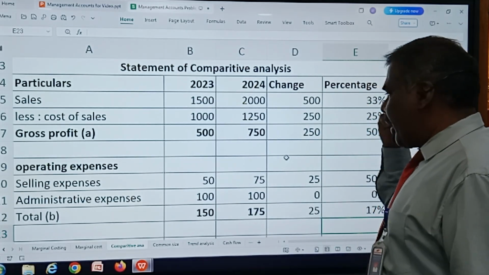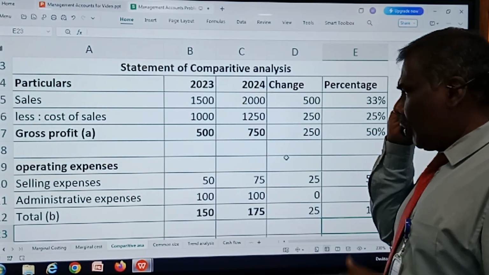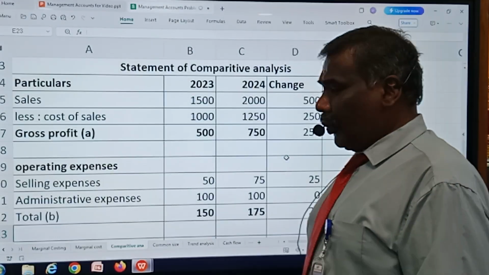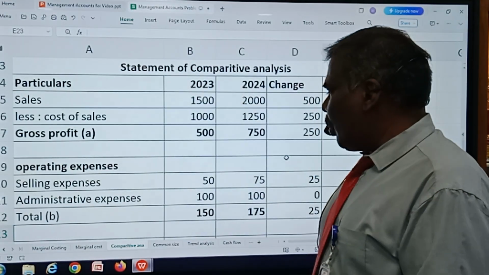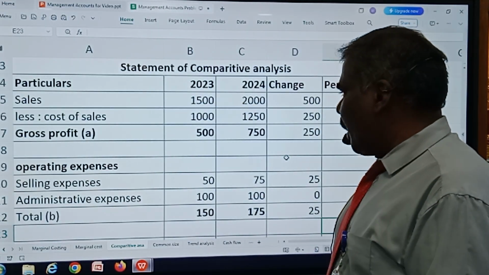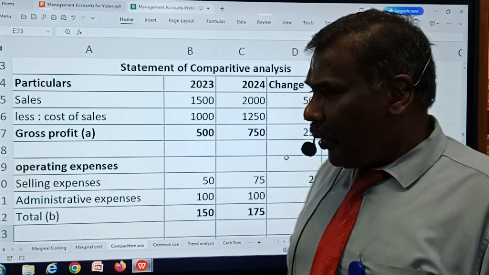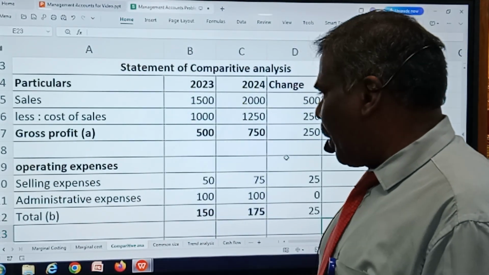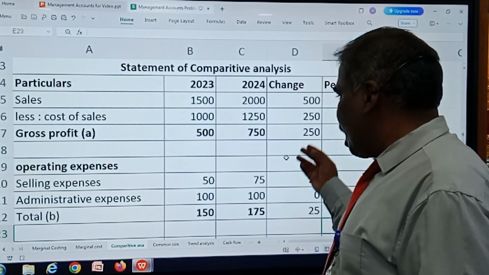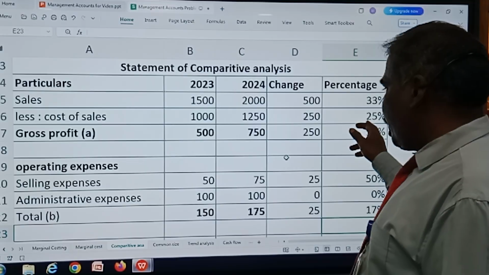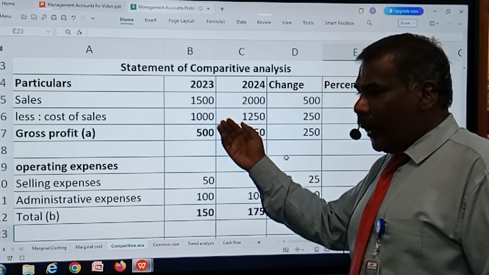I'm getting 33%. Same way, the cost of sales, that is the cost of manufacturing the goods or purchase cost, in the year 2023 is 1,000, and in the year 2024 is 1,250. There is an increase in the cost of sales, which is 250, and in terms of percentage, it comes to 25%. That is 250 divided by 1,000.